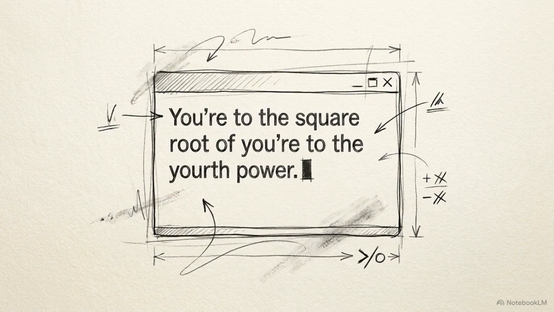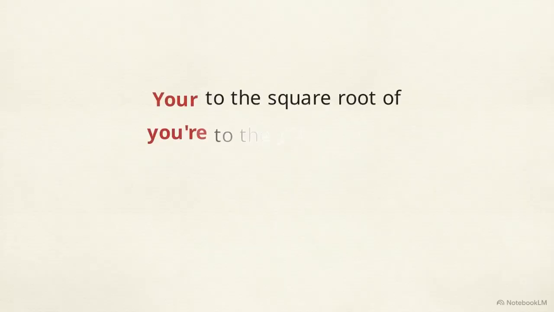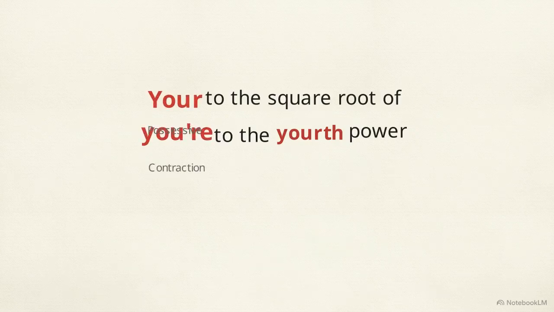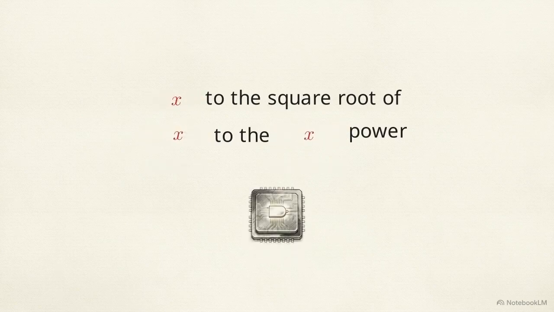We gave an AI a very specific, carefully constructed phrase: "your to the square root of you're to the yorth power." On its surface, this is a grammatical pileup. It uses three homophones, the possessive "your," the contraction "you're," and the completely invented noun "yorth," to build a sentence that looks like an equation.